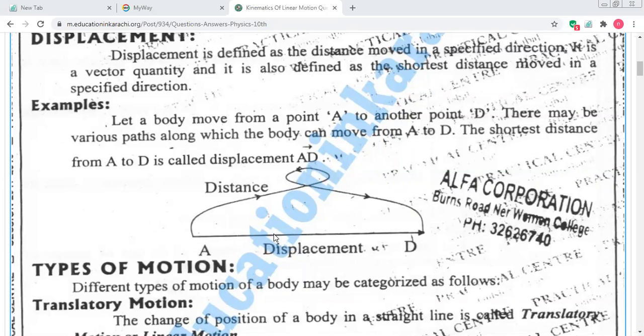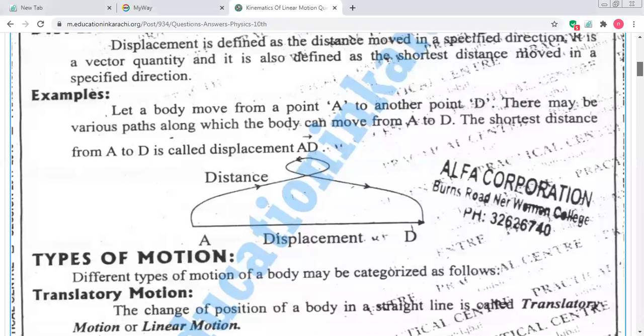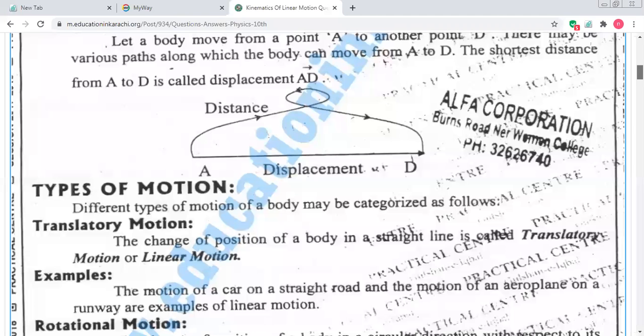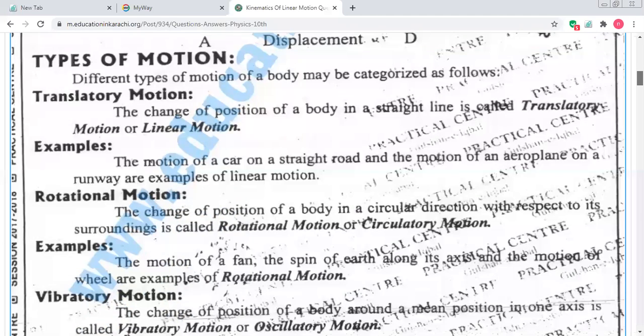Let a body move from A to another point B. There may be various paths along which the body can move from A to B. So the shortest distance from A to B is called displacement. Okay, is there any confusion? Clear? Okay. Now next topic, types of motion.